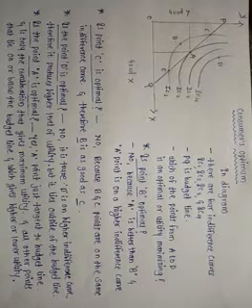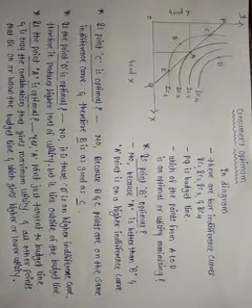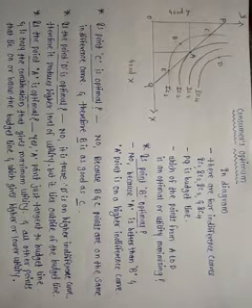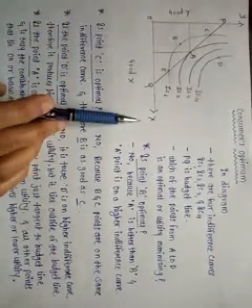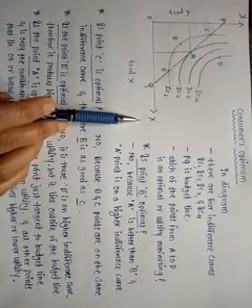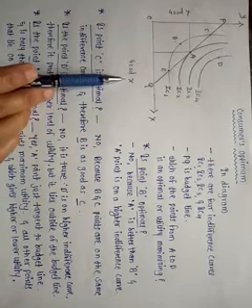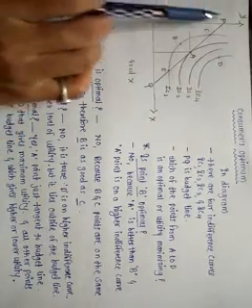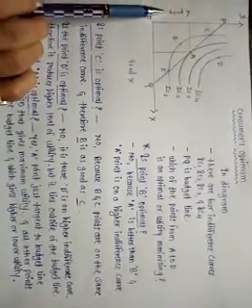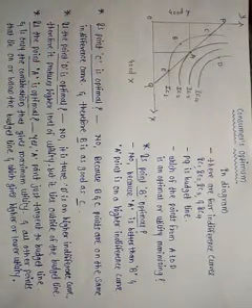Students, we will explain the consumer's equilibrium with the help of a diagram. See here, this is the diagram of the consumer's equilibrium. In the diagram, on the OX axis we represent the units of the X commodity, and on the OY axis we represent the units of the Y commodity.